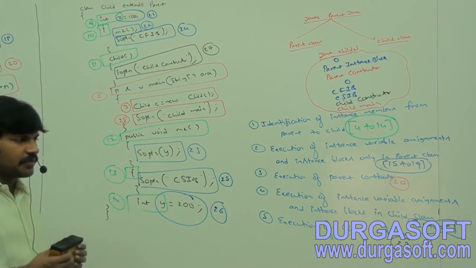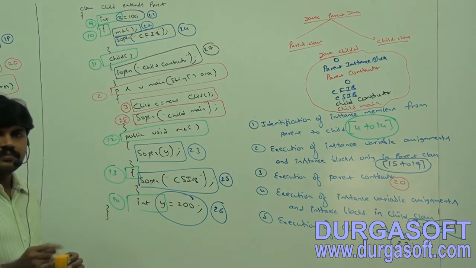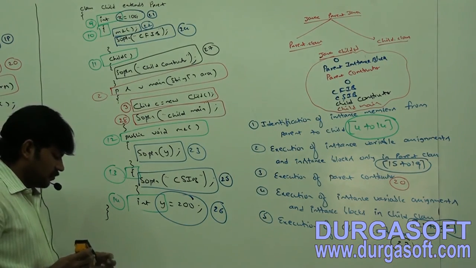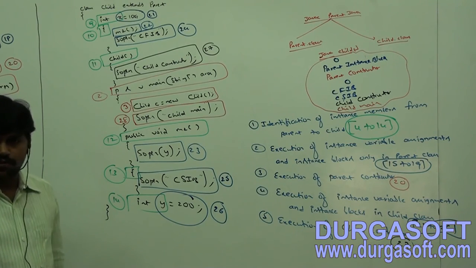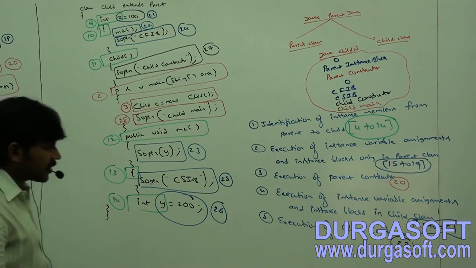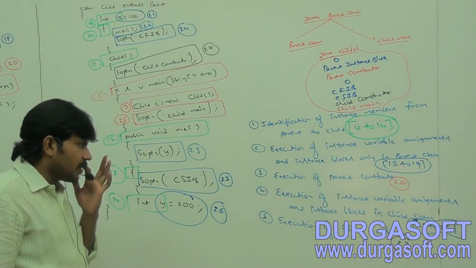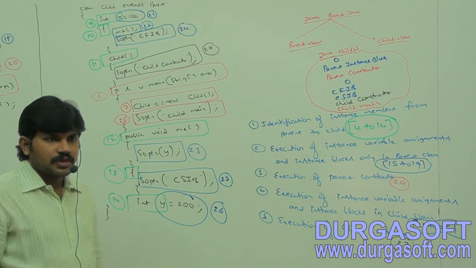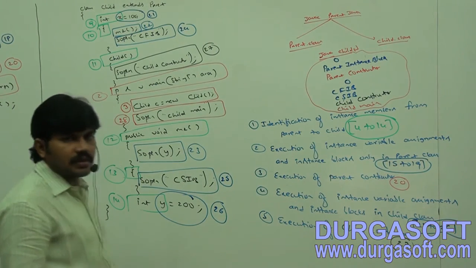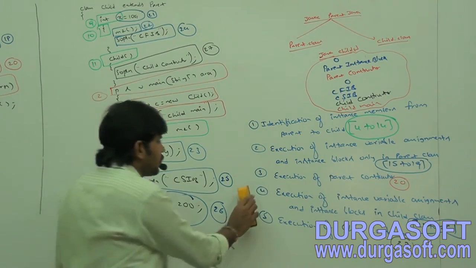Child constructor and child main method. I hope the terminology is very clear for you people. Execution of parent constructor, instance variable assignments and instance blocks, child constructor. Completed, right?